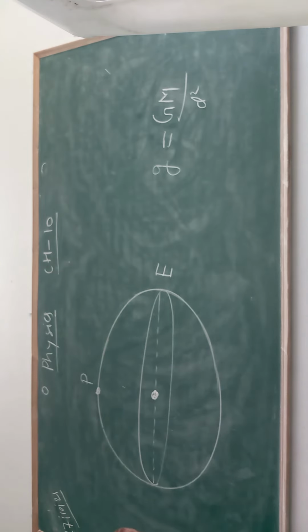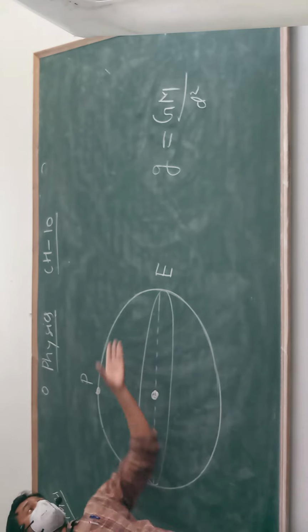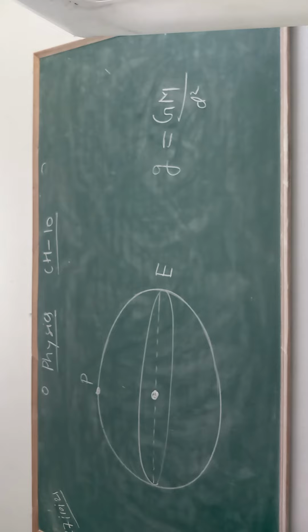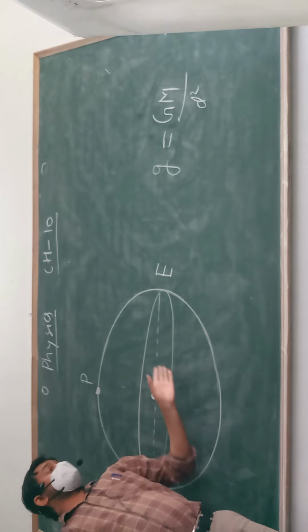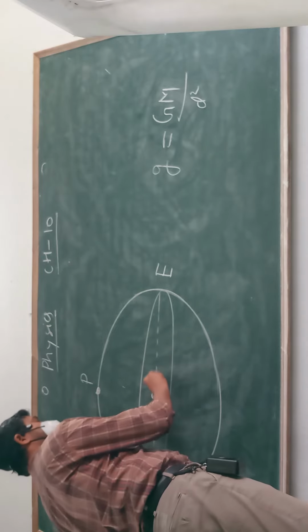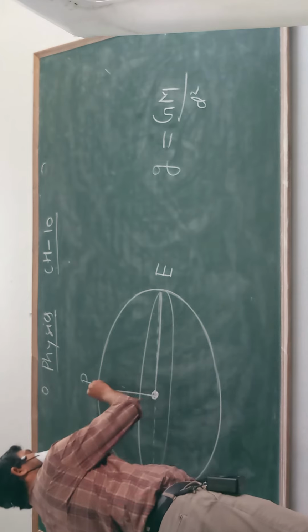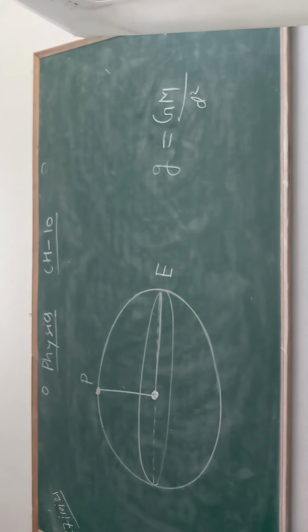If you wish to start a journey from the center of the Earth towards the pole and then again towards the equator, what will happen? You will have to cover a larger distance in this case than in this case. Am I right?